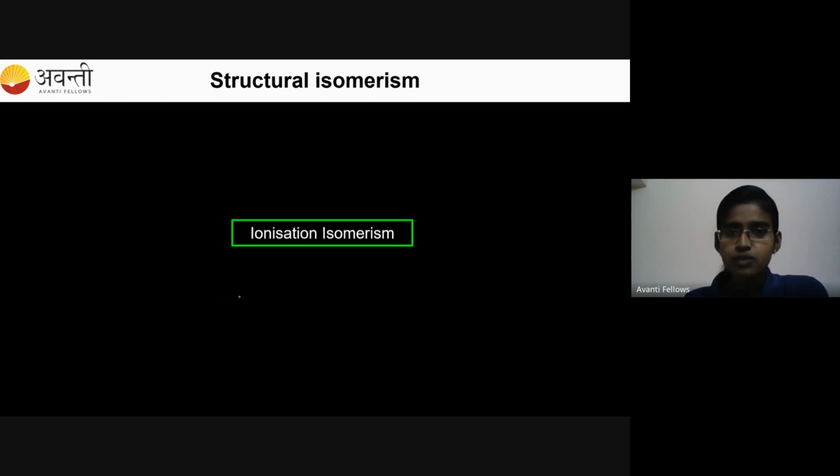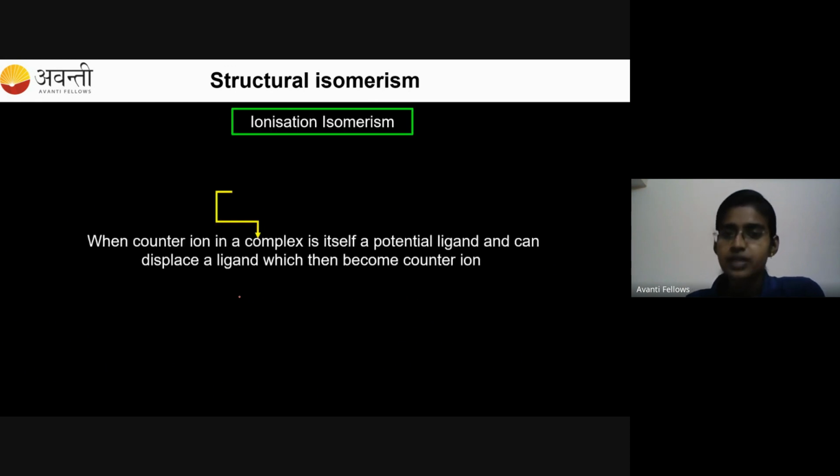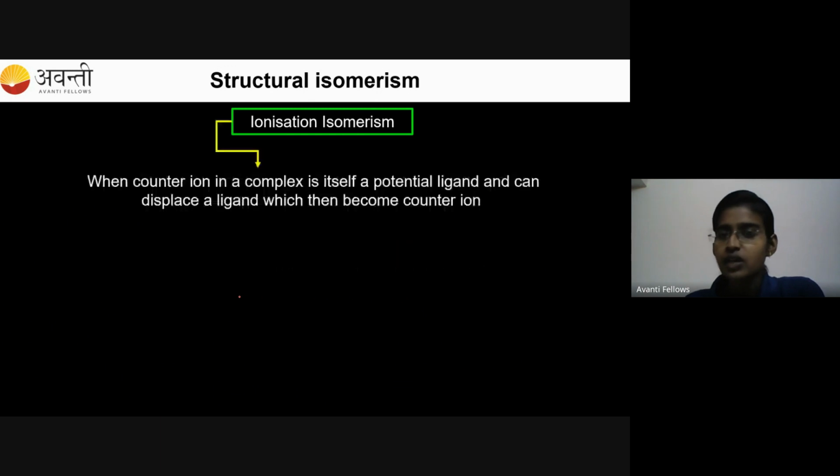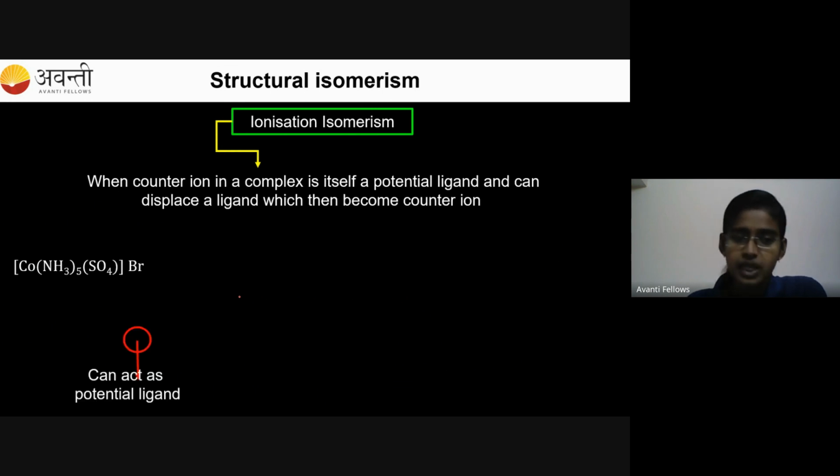And the third isomerism is ionization isomerism. So when the counter ion in a complex is itself a potential ligand and can displace a ligand, which then becomes a counter ion. I'll give you an example to understand this. You can see a compound on the screen: cobalt, NH3 5 times, SO4, and Br outside the bracket.